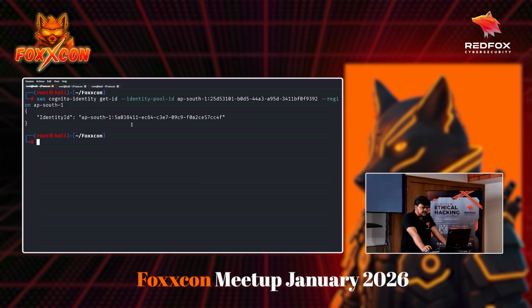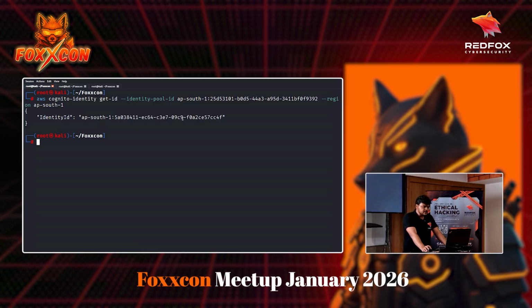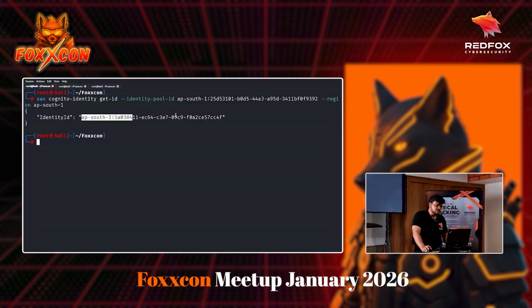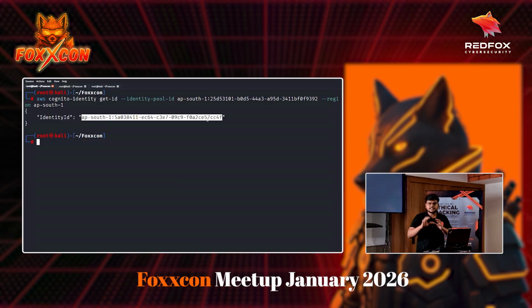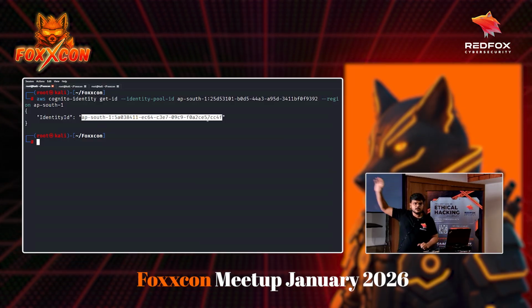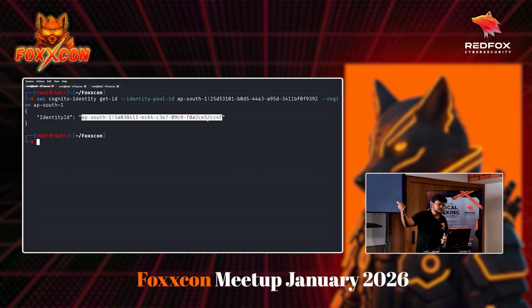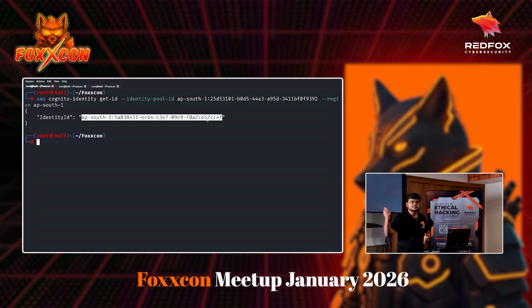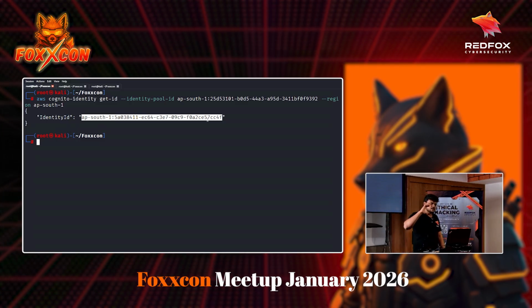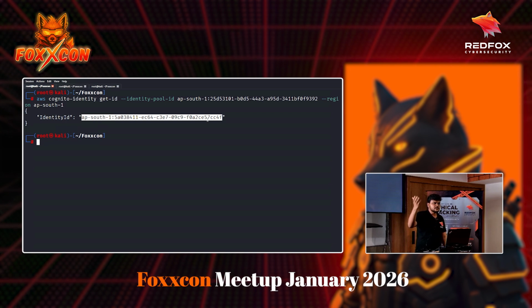and it gave me an identity ID. Using this identity ID, we can ask for the temporary credentials, which are mapped to this particular ID. And now since we know the ID, we can ask the AWS Cognito service to send the temporary credentials of the role that is assigned to the guest access.